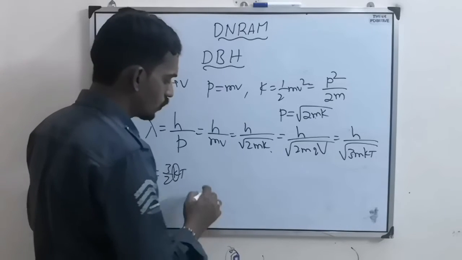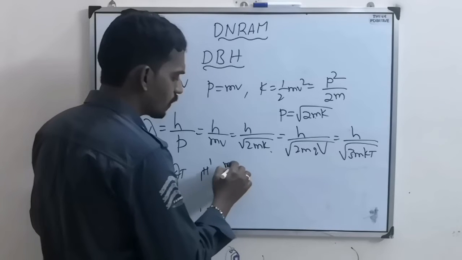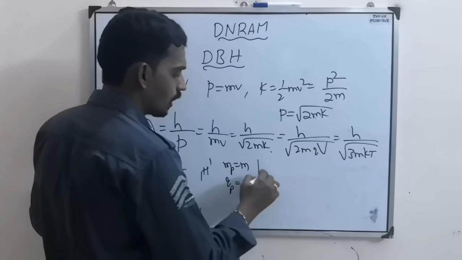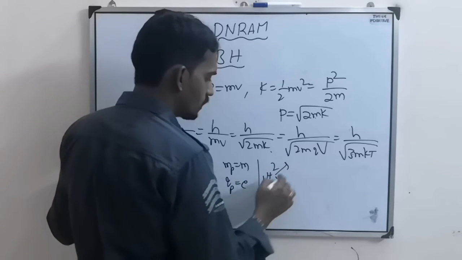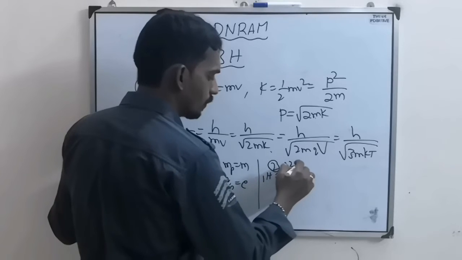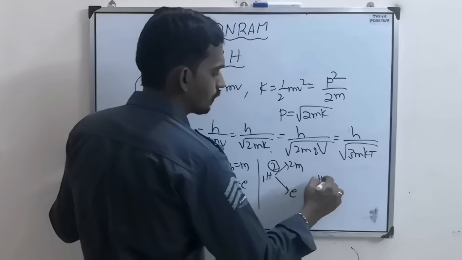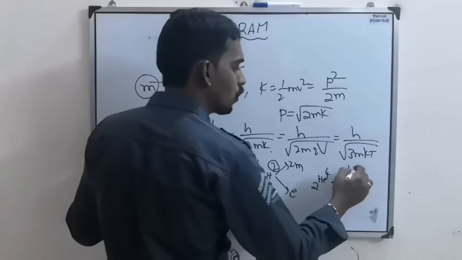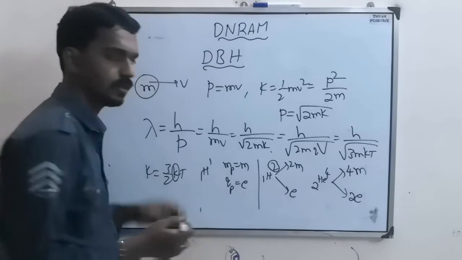But three particles they used to ask, that is, one is proton. So if you consider mass of proton m and charge of proton is e, then another particle they will ask you is 1H2, deuteron. That is, mass is 2m but charge is same. And another one is alpha particle. That means mass is 4 times that of mass of proton and charge is 2 times.